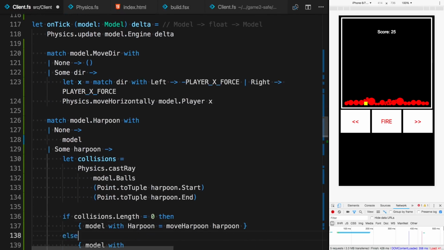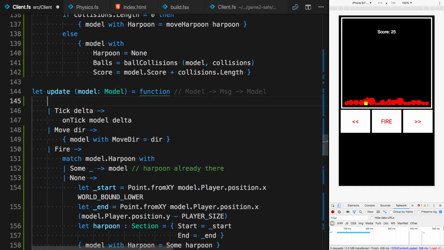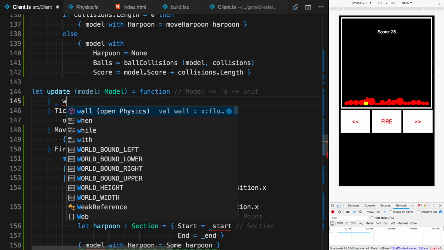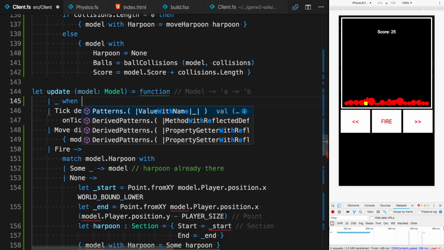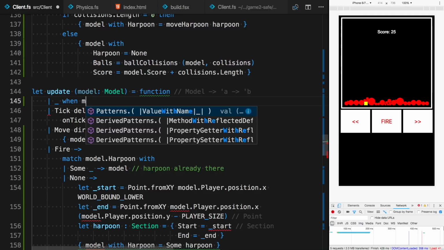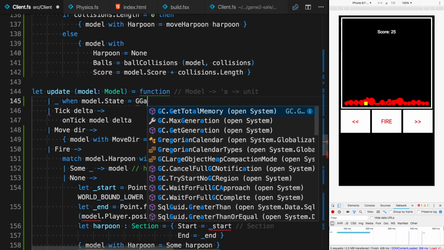Okay, so now back to the update function. What I want to do when the game is over is just to freeze the engine. So do not update any frames, etc. And to achieve that, what I can do is pattern match on every single message whenever model state is equal to game over.